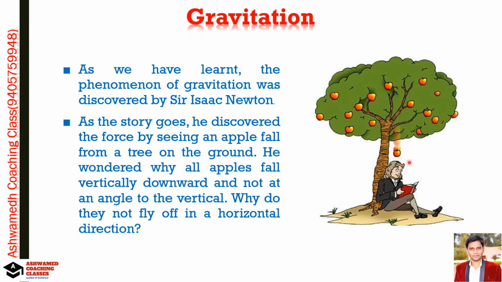Why does it not go in the vertically upward direction, or in this direction, or in this direction? Why is it coming in the downward direction?